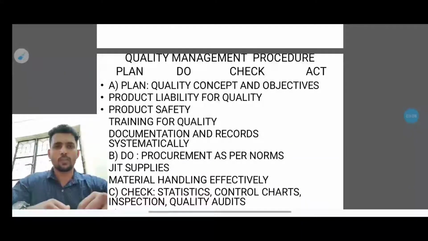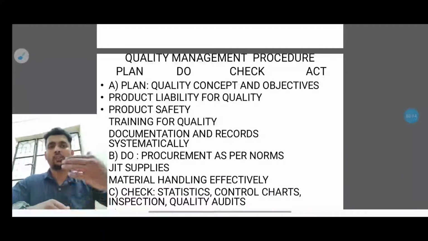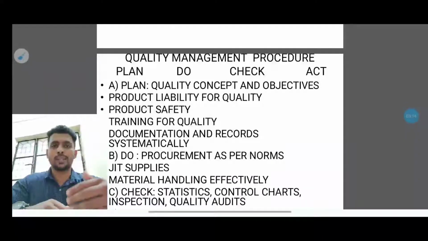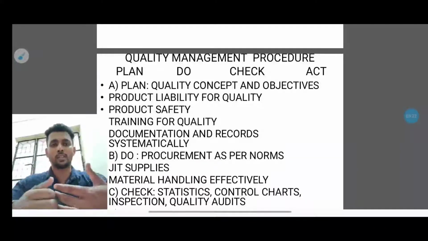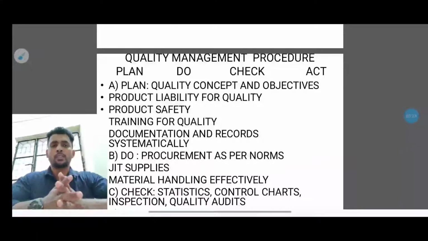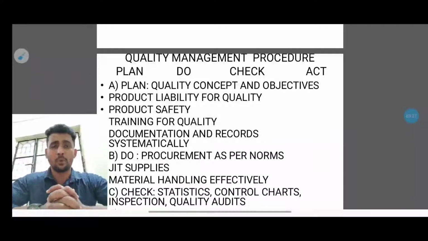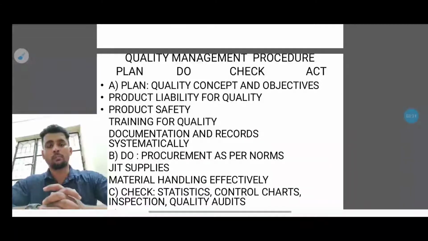The next one is documentation and records kept systematically. Whatever process they are doing, they will document it in a systematic way, because any procedure that has been left out can cause a major problem. As I said in the previous video, the systematic approach is very important, because if a defect keeps coming for a particular period of time, then it is not a man-made error, it could be a process error.